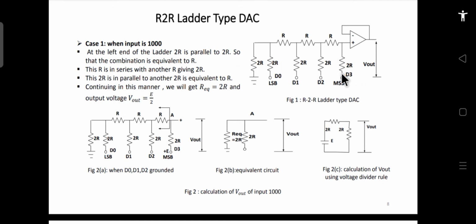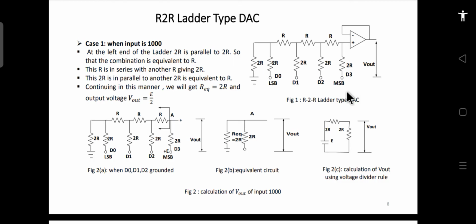So you see, suppose this MSB we are making 1. Let's study the first case, when the input is 1,000,000, so this MSB is 1 and the rest of the other bits are 0. For this case, if you want to find the output, when this bit is 1, you are assuming that you are applying some high voltage here. Let's say 5 volt DC voltage you are applying here, whatever V volts or E volts you are applying, whichever bit is becoming 1.